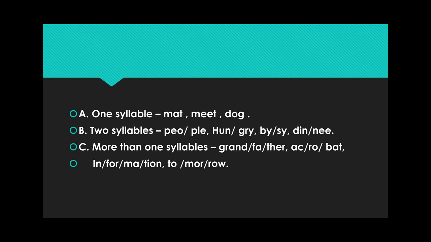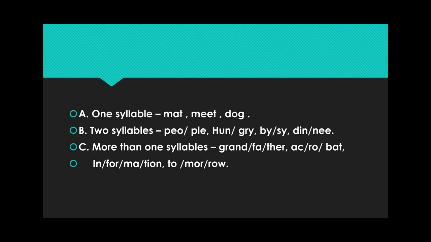Then hungry: hung has one syllable and gree has another, so it has two syllables. And students, don't think that Y is a vowel letter. It is a consonant, but still it sounds as one vowel sound, that is E. That's why this word consists of two syllables.